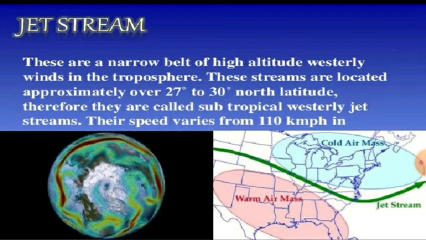During summers their flow is 110 km per hour, and during winter the flow is 184 km per hour. There are 3 or 4 jet streams which have been identified. In that, the most constant ones are the mid-latitude and the subtropical jet streams.